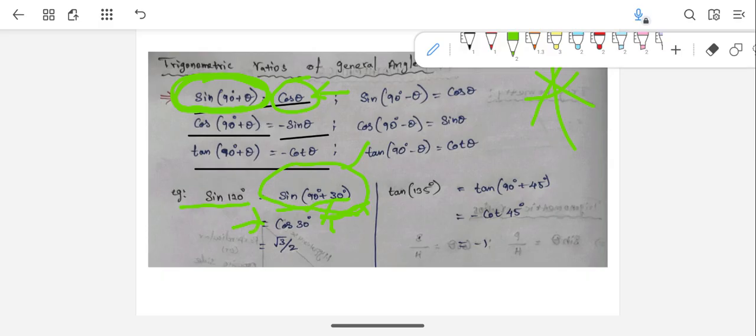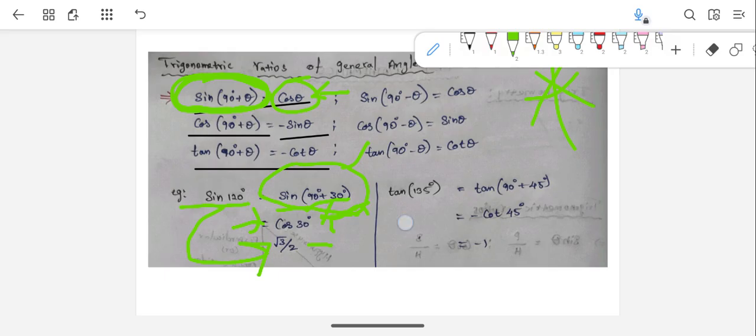So cos 30 you know, based on the tabular column which I gave you. Even for using this formula, you need to know the tabular column. That's why I told you in the starting itself, it's a very, very important table. So cos 30 you know, root 3 by 2. You can just write it directly. So sine 120 degrees is nothing but root 3 by 2. That's it. This is how you can find the trigonometric ratio values using this formula and that table.